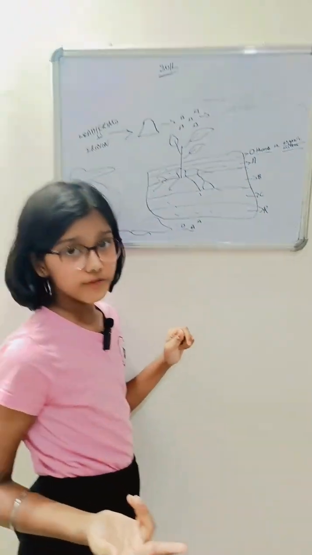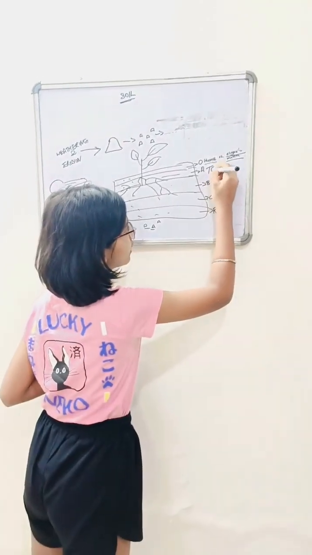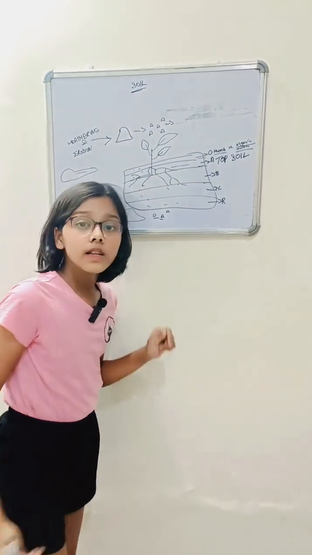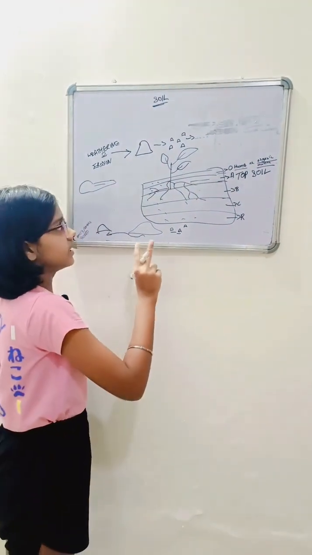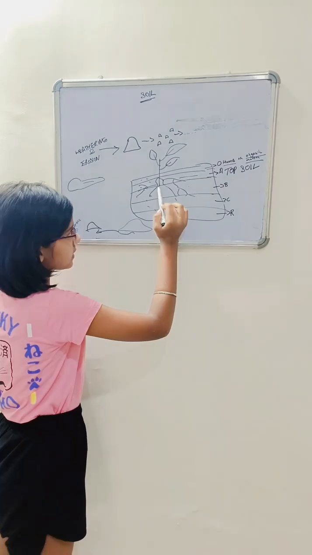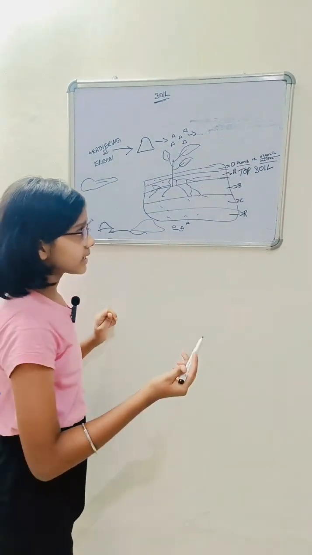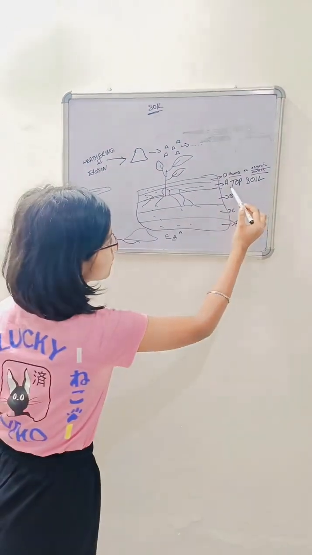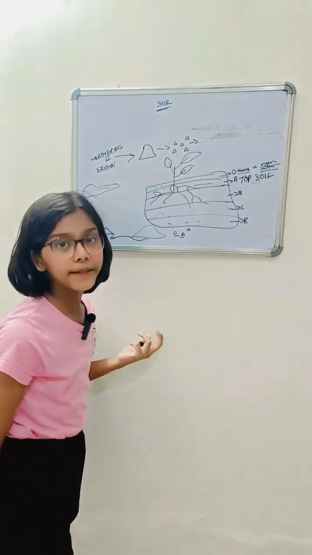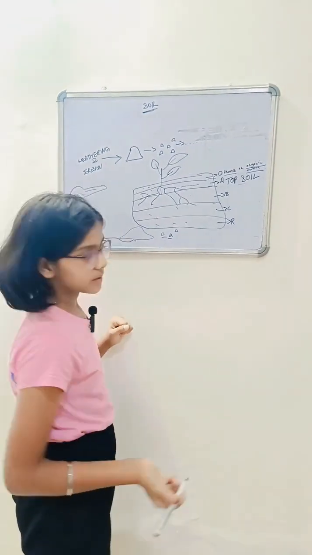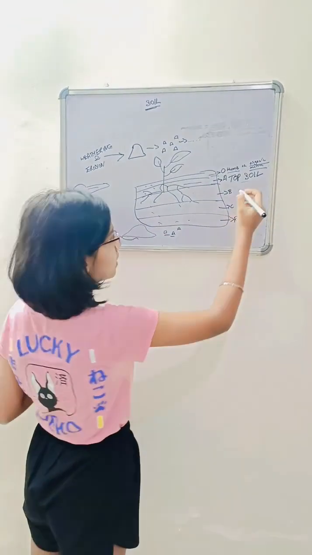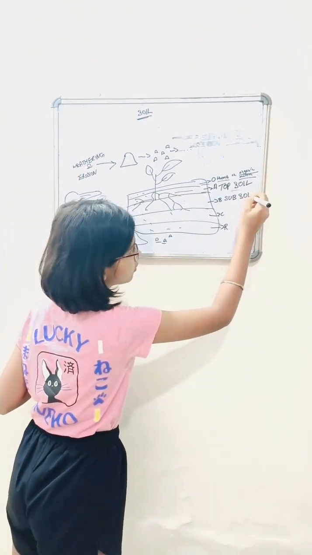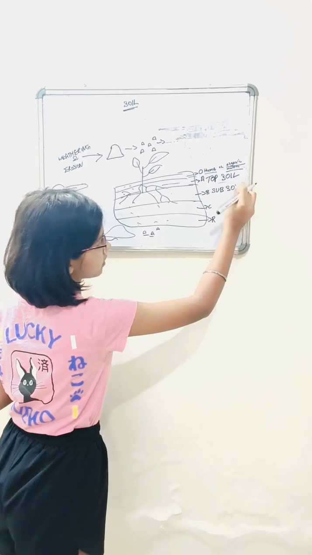The second layer of soil, A, is called topsoil. This topsoil is the second layer, which plant roots extend into, and they only extend till the B part if it is needed. This topsoil helps in maintaining the plant's root, which provides nutrients and minerals. B is called the subsoil, which is right below the topsoil.